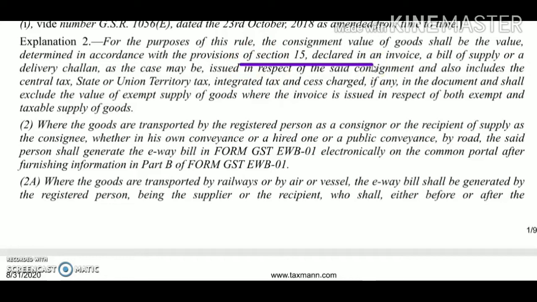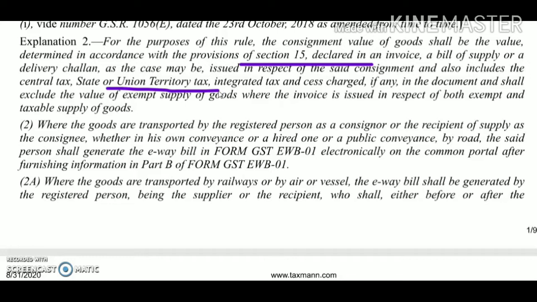Further, it will also include the taxes, that is the GST taxes, CGST, SGST, IGST or cess, whatever is applicable. So the consignment value will include the total bill value, that is the value determined as per Section 15, plus the taxes levied under the GST law.